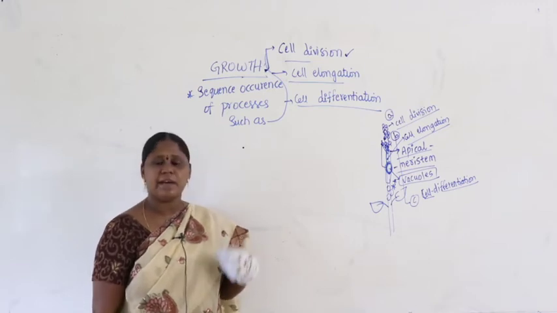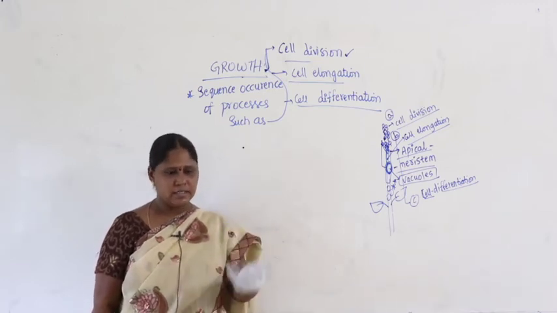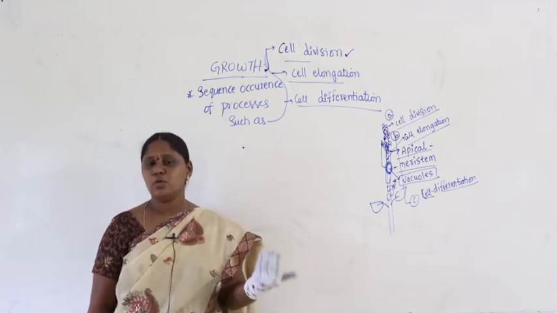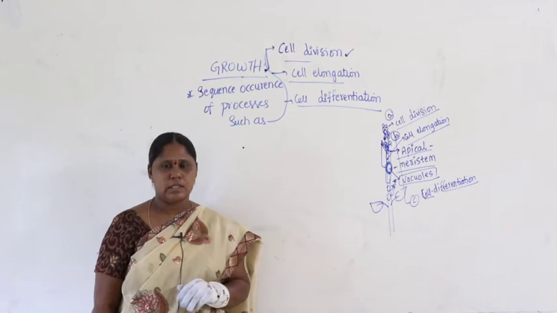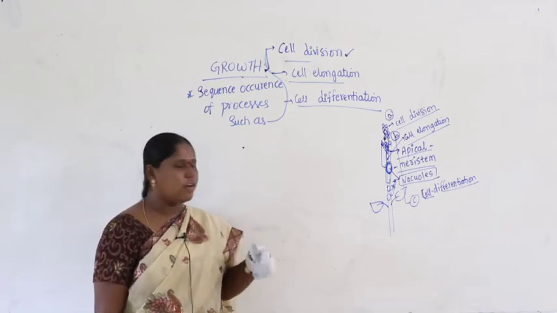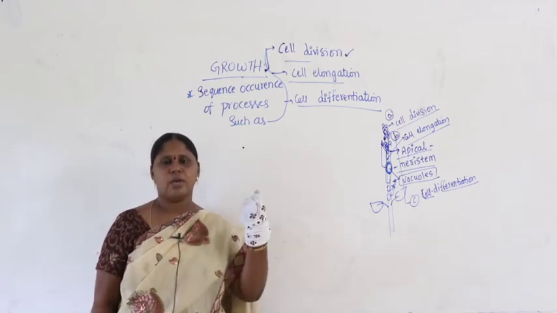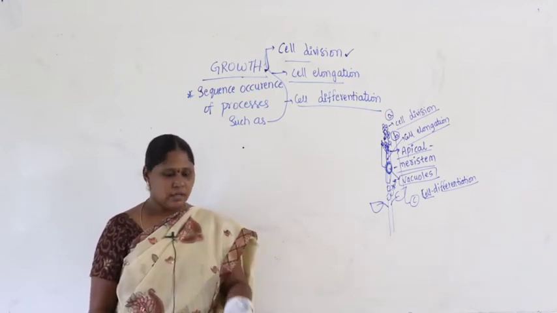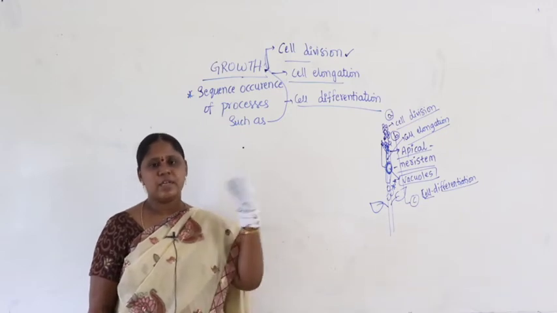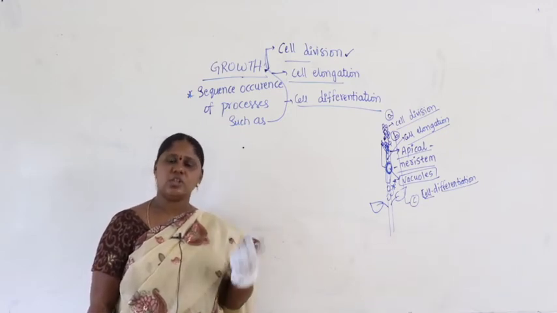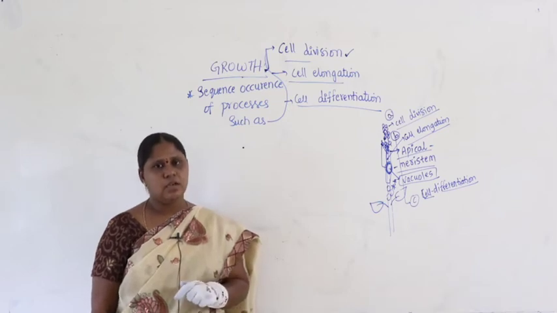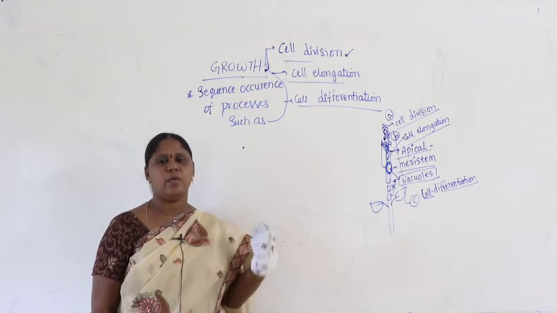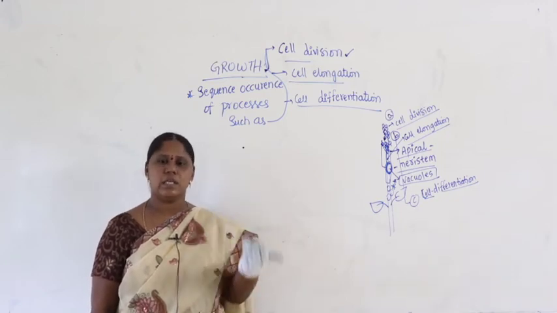Some cells become collenchymatous. In your understanding language, I can tell you, some cells develop themselves into leaves and undergo photosynthesis. Some cells develop into xylem and conduct water. Some cells develop themselves into phloem, which conducts food material. So every cell develops structurally and functionally. When a cell develops structurally and functionally into a completely different one, that is called cell differentiation.